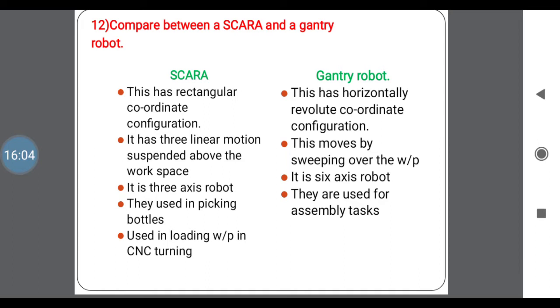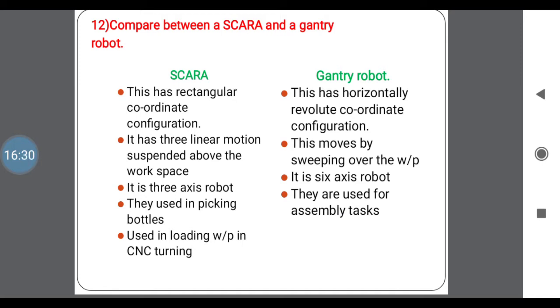Second one is that it has three linear motions suspended above the workspace. Here you have three linear motions: in and out, up and down, and clockwise and anti-clockwise. They are three linear motions. Next, the Gantry moves by sweeping over the workpiece, which means it has only one linear motion. In SCARA we have three. Here it is only one.